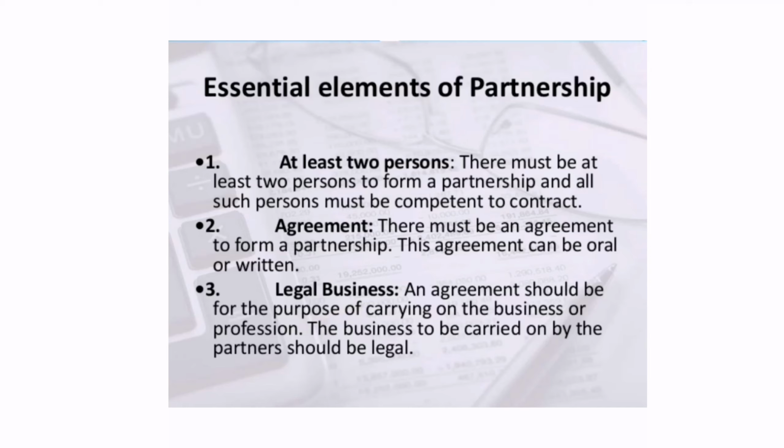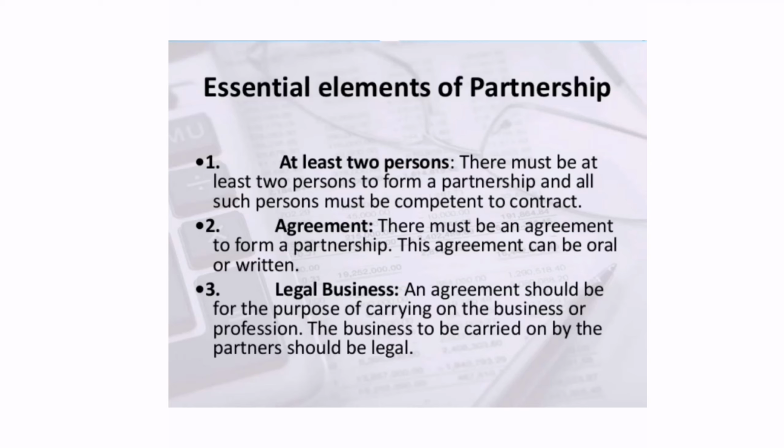Now, what are the essential elements of partnership? There should be a minimum of 2 persons, right? So at least 2 persons to form a partnership firm, and all partners must be competent to contract. The second one is that there should be an agreement to form a partnership.